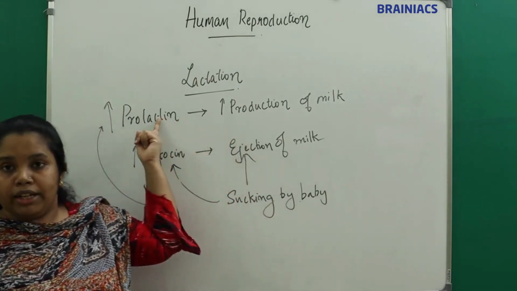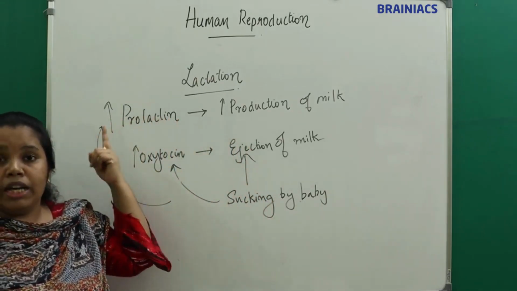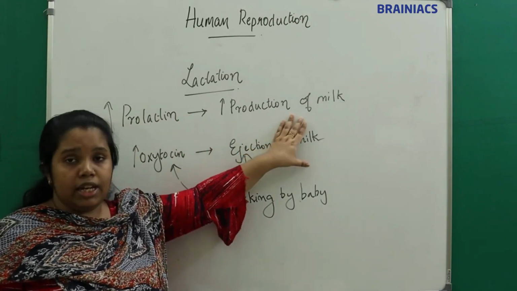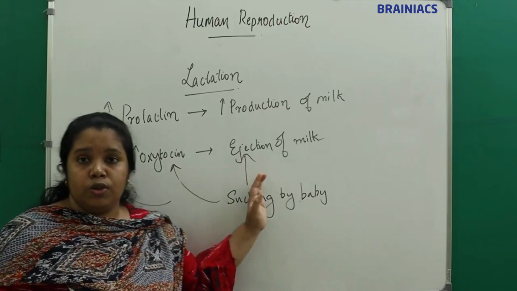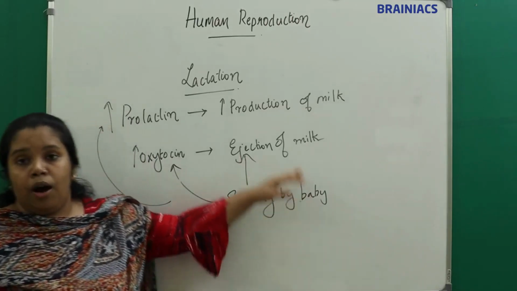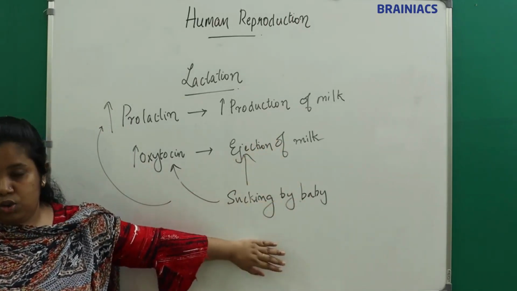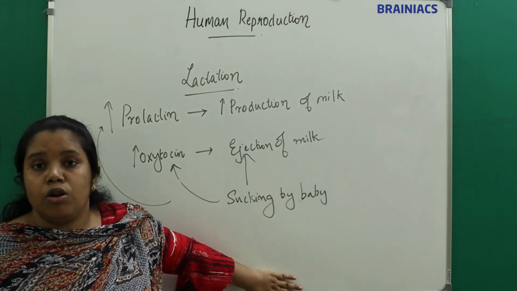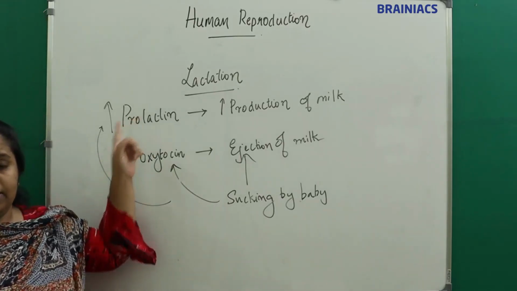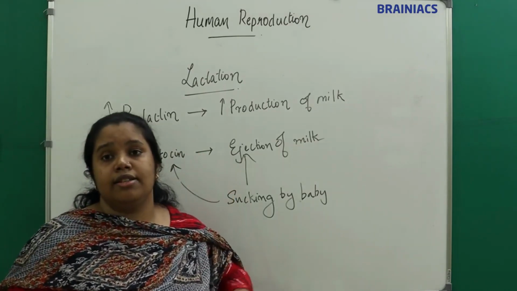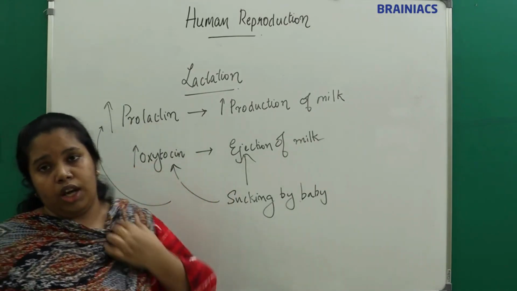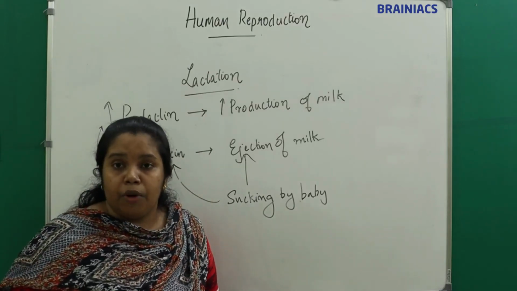During the time of pregnancy there will be an increase in prolactin hormone, which causes increased milk production, and during the time of delivery there will be an increase in oxytocin, which causes the milk ejection. Along with these two, the sucking by the baby will in turn increase the prolactin hormone level, which increases the milk production.